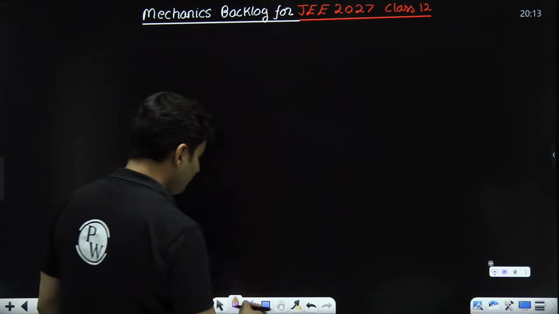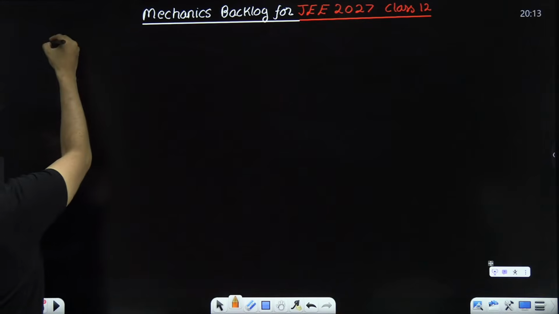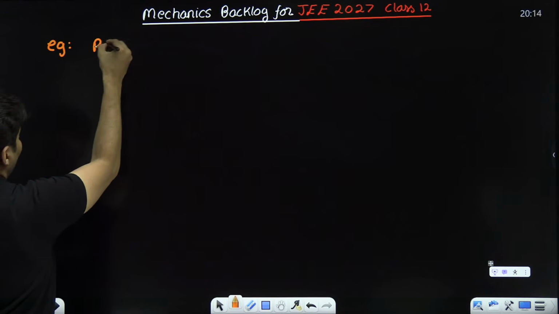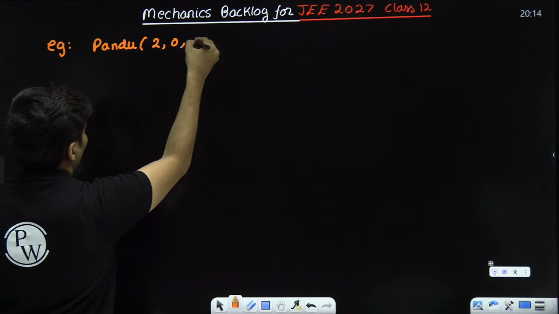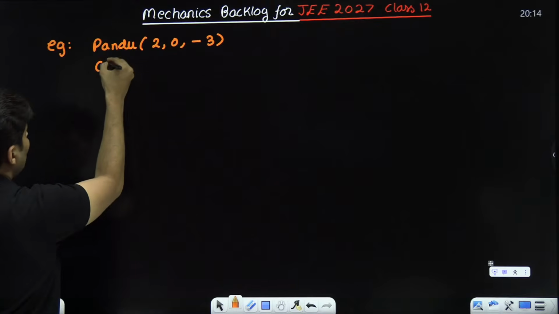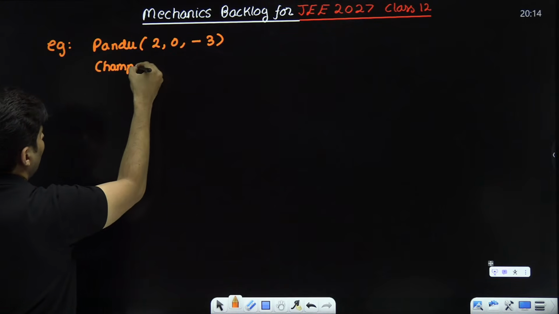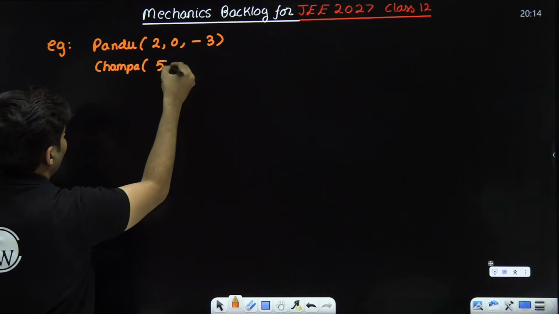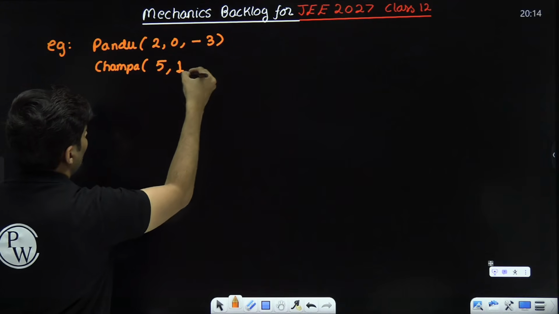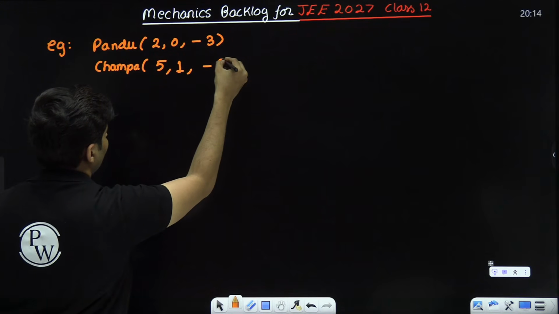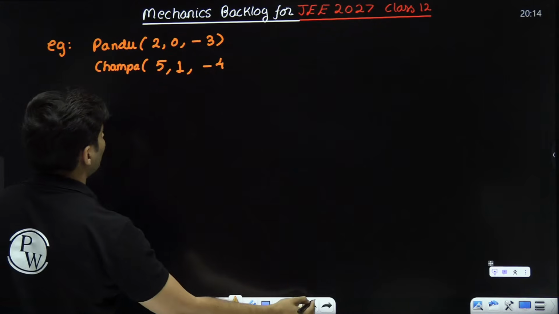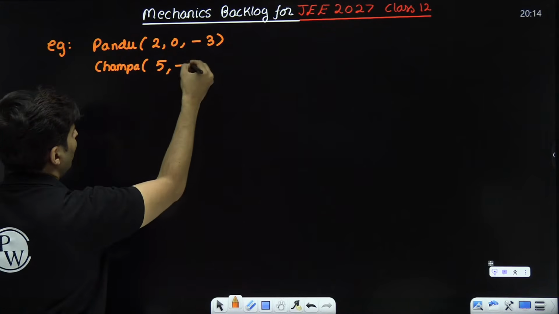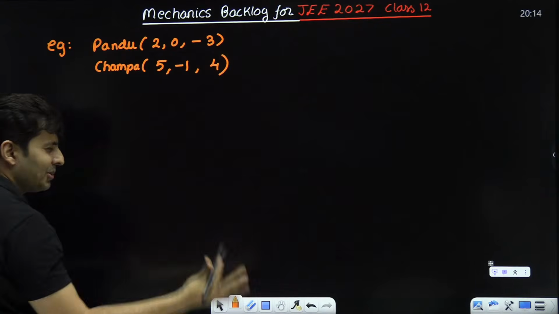Imagine I tell you, Pandu is located at 2, 0, minus 3. Champa is located at 5, 1, minus 4, okay, or we can use some other numbers also, 5, minus 1, plus 4, okay, some random.